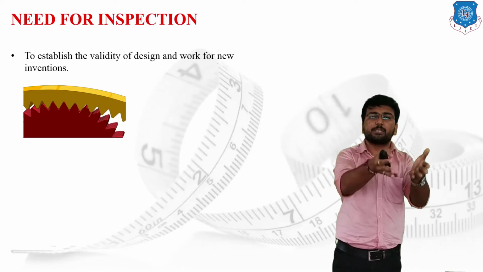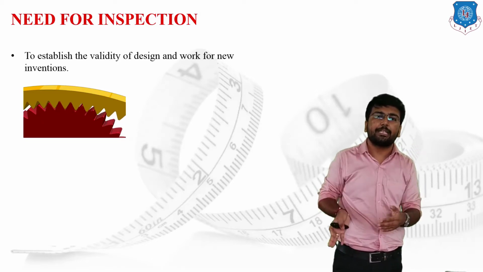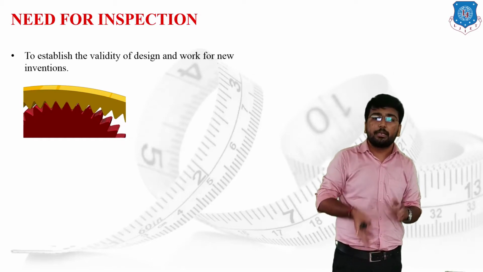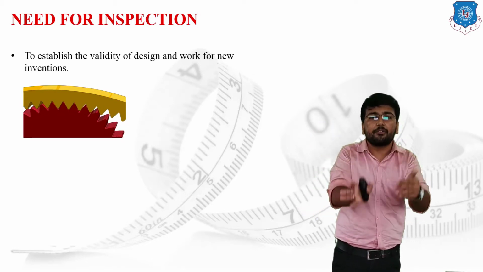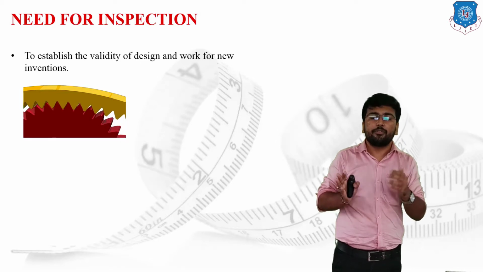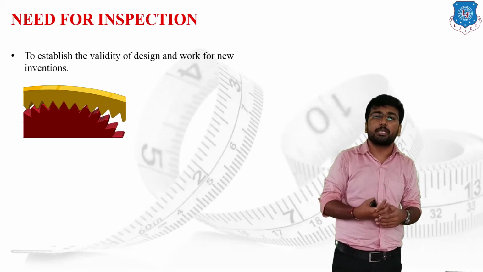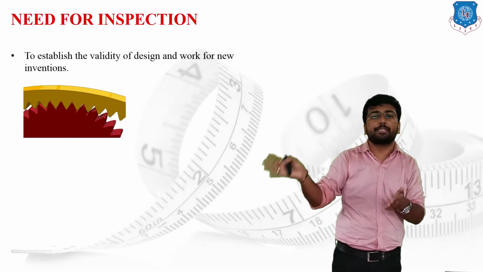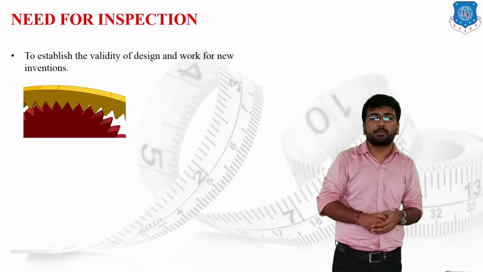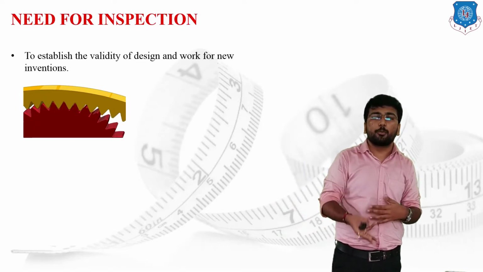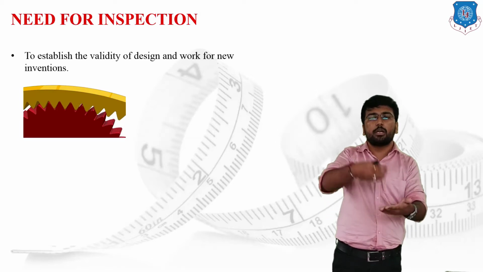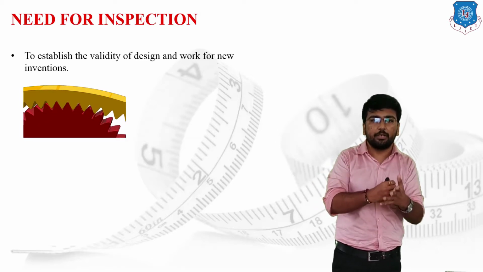If I have designed this particular annular gear, and I have to validate that the design fulfills the basic requirement of the customer or not, we have to do some research work. For this research work, we have to provide some input and check the output of the given component.